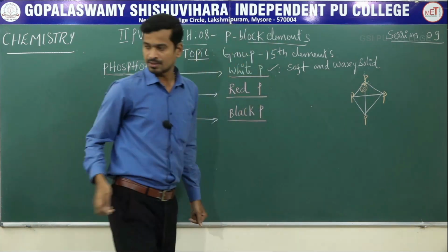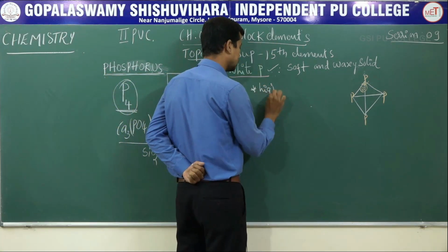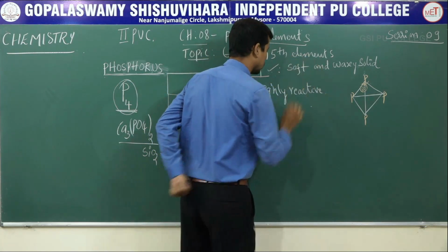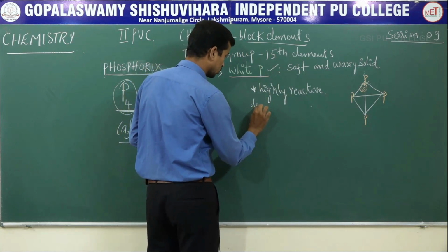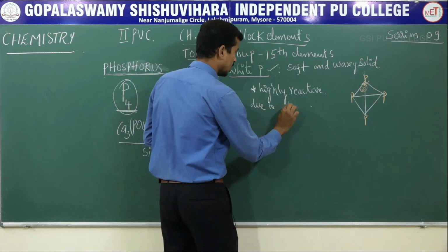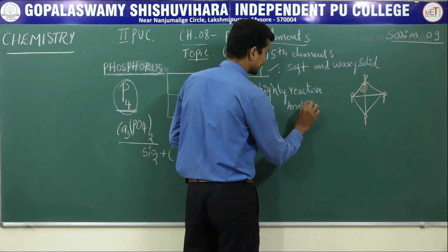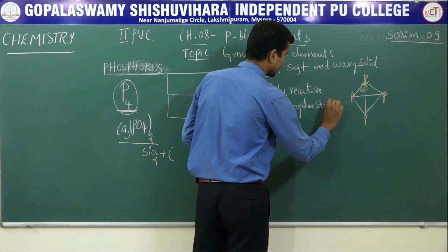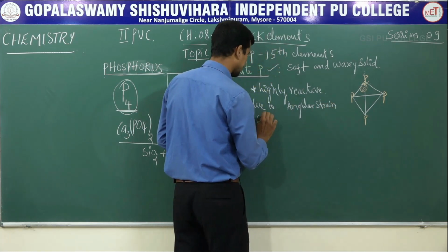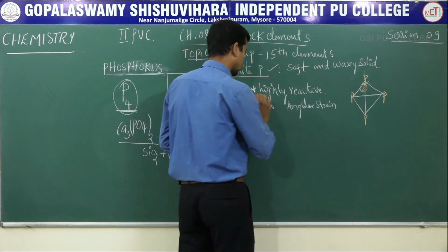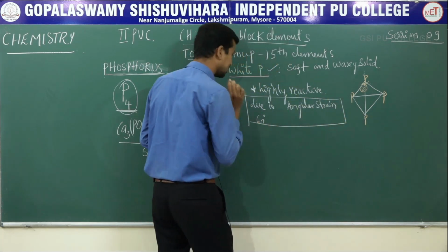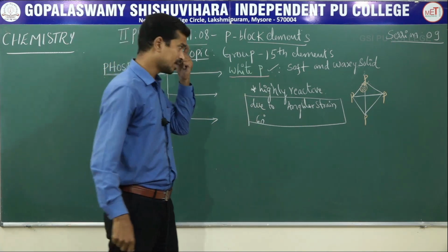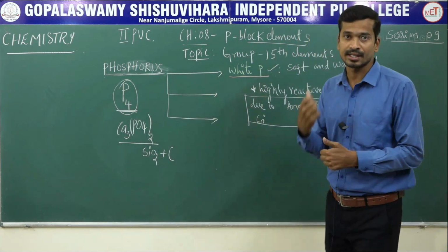Next, another important point regarding white phosphorus. White phosphorus is highly reactive in nature. What is the reason? Due to angular strain of 60 degrees. That is the reason white phosphorus is highly reactive, due to angular strain of 60 degrees. Sir, what is meant by angular strain? Why is it highly reactive?